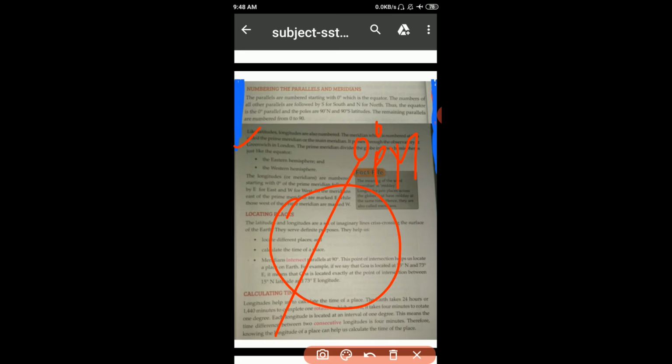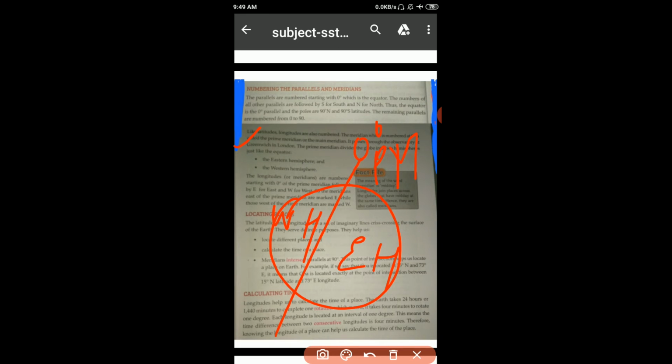The prime meridian divides the globe into two hemispheres, just like the equator. The equator divides the earth into two equal halves, northern hemisphere and southern hemisphere. And the prime meridian divides the earth into two equal halves, the eastern hemisphere and the western hemisphere. This is the eastern hemisphere, this the western hemisphere.